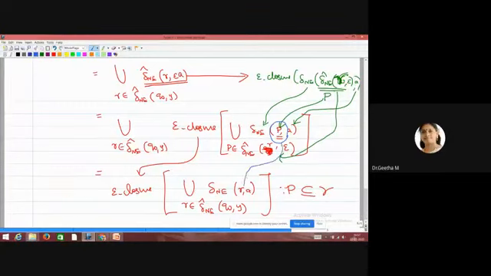I can replace this P by R. The reason is P is a subset of R. Actually R includes P, R is a superset here. So suppose your R may be Q naught comma Q1. Suppose P is Q naught. While adding these two, concatenating these two, you will be getting again Q naught and Q1. So the meaning of adding these two is, if you omit Q naught, your R will not be affected. So we can consider here the superset R, so that I have taken only R here.